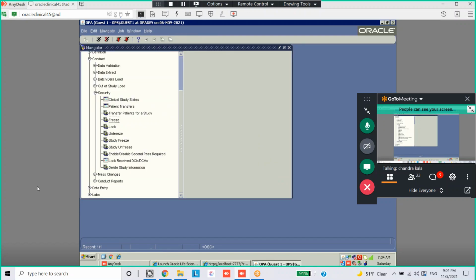Now you see lock. How many options do you have for lock? Even unfreeze, you have just unfreeze, right? You can unfreeze by site. You can unfreeze by patient. You can unfreeze by the investigators.